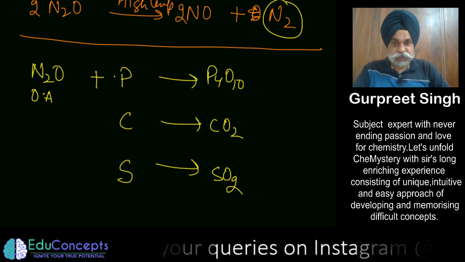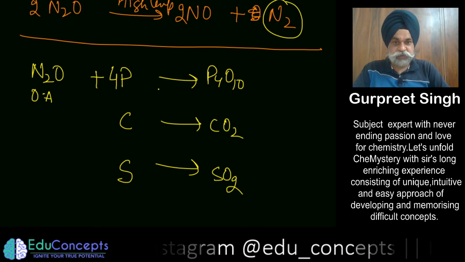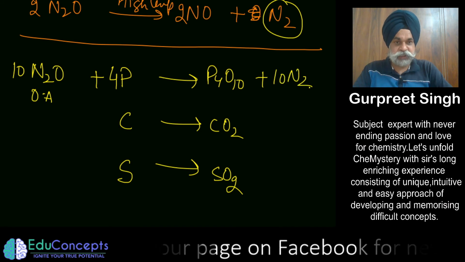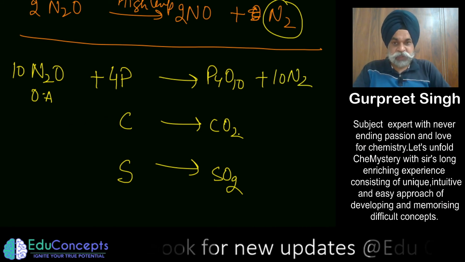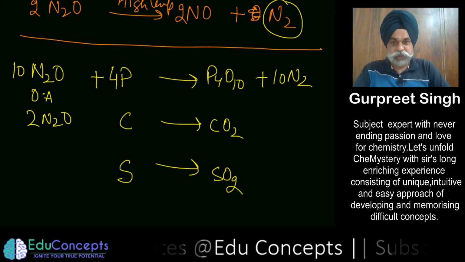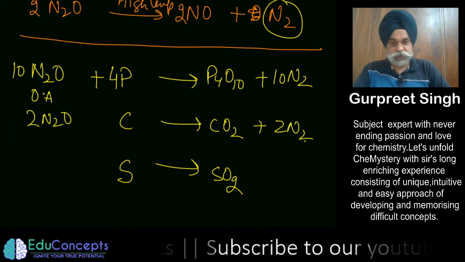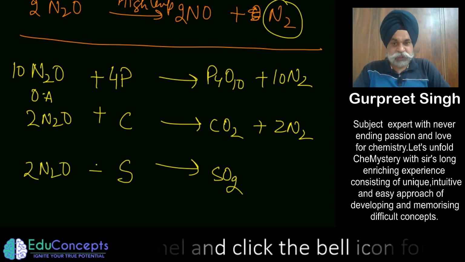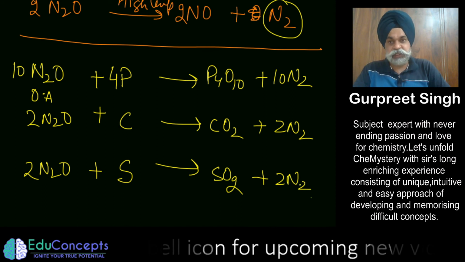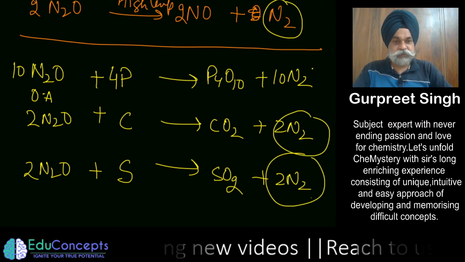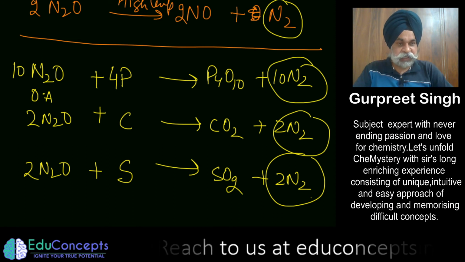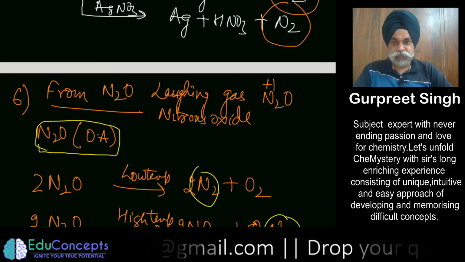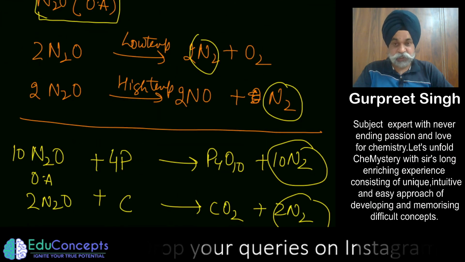Now to balance this out, how many oxygens do I require? 10 here, so you are going to produce 10 nitrogen. For carbon, you require 2 oxygen, so here I shall be requiring 2, and you are going to get 2 moles of nitrogen. So this is a very interesting example where you could produce nitrogen gas, leaving aside other non-metal oxides. Okay, so this is the sixth method which you could refer to.